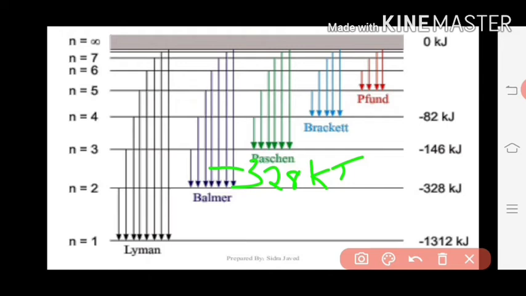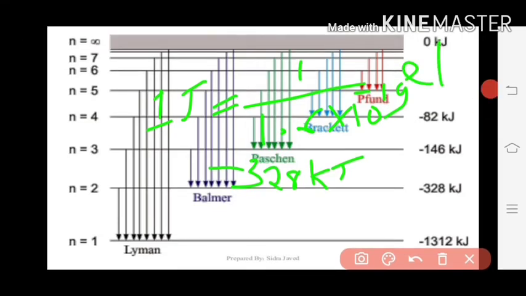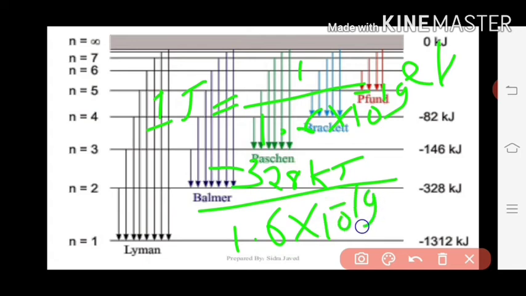But what is 1 joule? You can write 1 joule is equal to 1 divided by 1.6 into 10 to the power of minus 19 electron volt, because 1 electron volt is equal to 1.6 into 10 to the power of minus 19 joule. Therefore 1 joule is equal to, you divide by 1.6 into 10 to the power of minus 19.